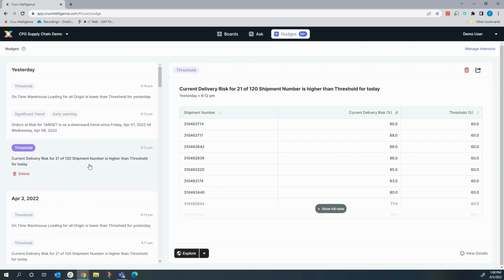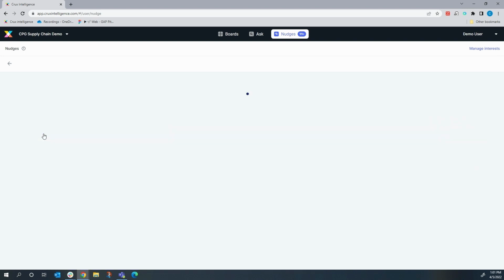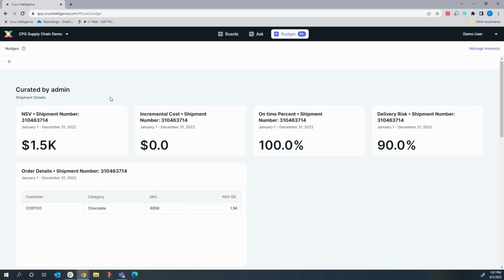I'm going to take you through this one: current delivery risk of 21 of 120 shipments is higher than the threshold that's been set. I can explore this, take a closer look. I can see the average. I can drill down into specific shipment numbers. This is a view that's been curated by the admin.